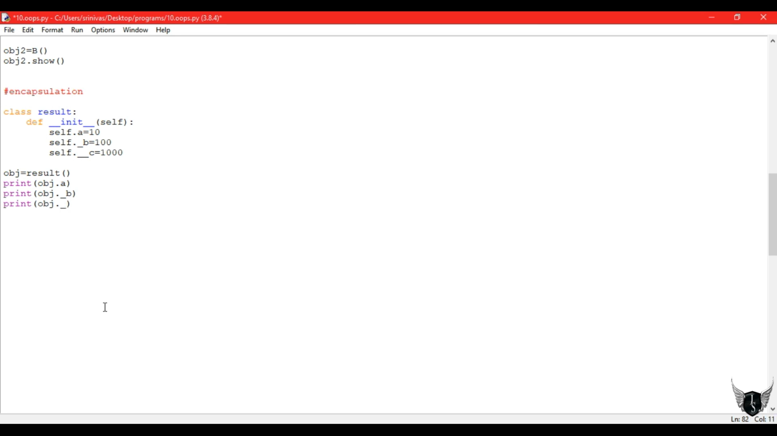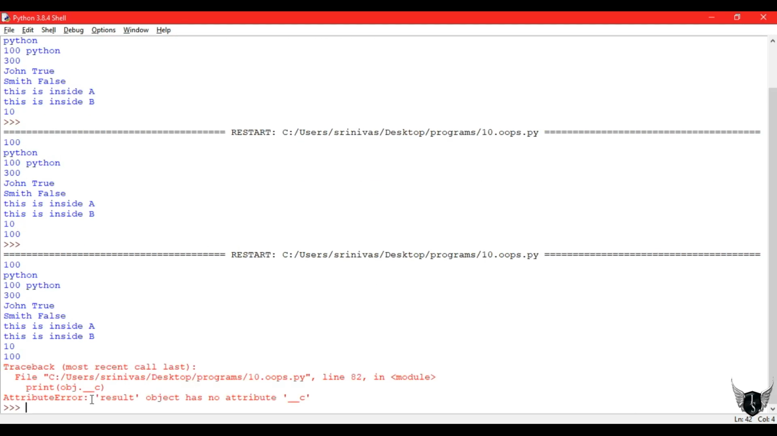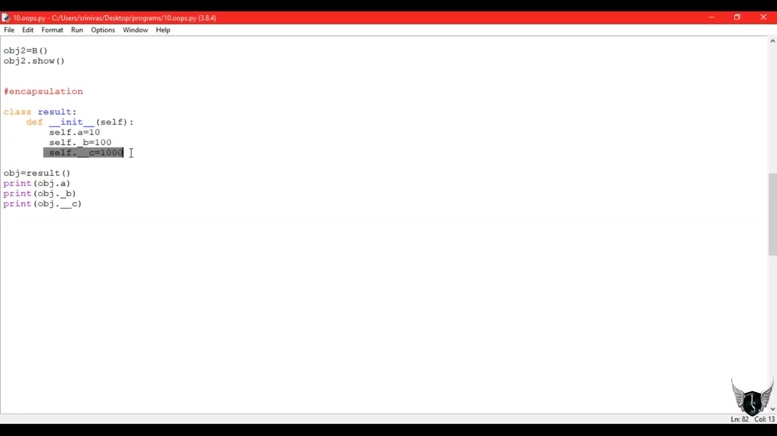It says that the variable is not present: object has no attribute underscore underscore C. It says there is no such attribute, since it is a private variable to that class only. We can only use that variable in that class, not outside the class. But there is a way to get those private variables. We can use setters and getters to access those private variables.